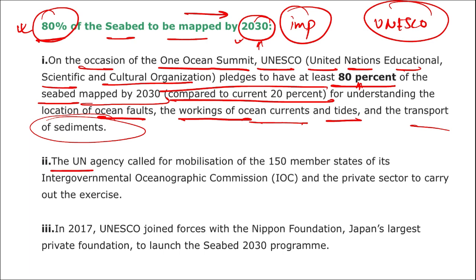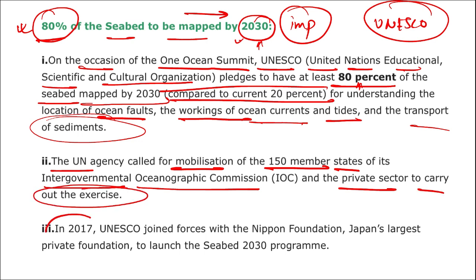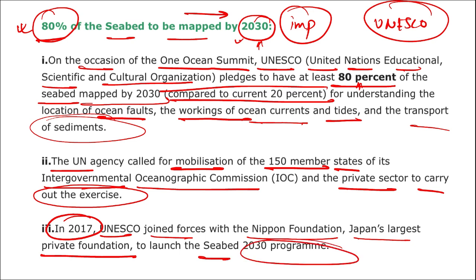The UN agency called for mobilization of the 150 states of the Intergovernmental Oceanic Commission and the private sector to carry out this exercise. In 2017, UNESCO joined forces with the Nippon Foundation of Japan and Japan's Target for Private Foundation to launch the Seabed 2030 program. Coming back, if I ask you which organization pledged to map the seabed by 2030, it is UNESCO. What percent? It is 80%.